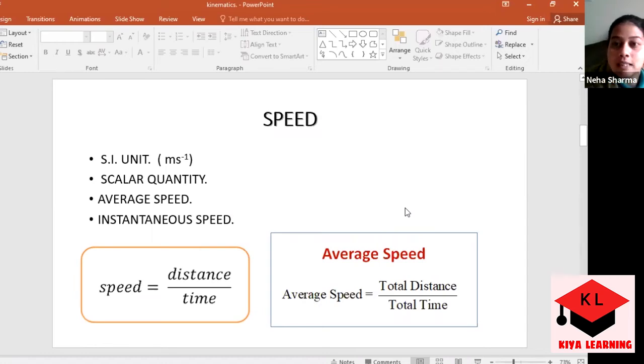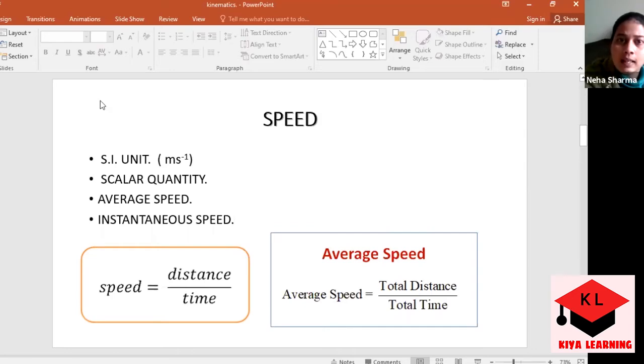Now, what is speed? Basic idea. There is no need to define it. What do you know about speed? It's how fast you travel, how much distance you cover in time. Exactly.